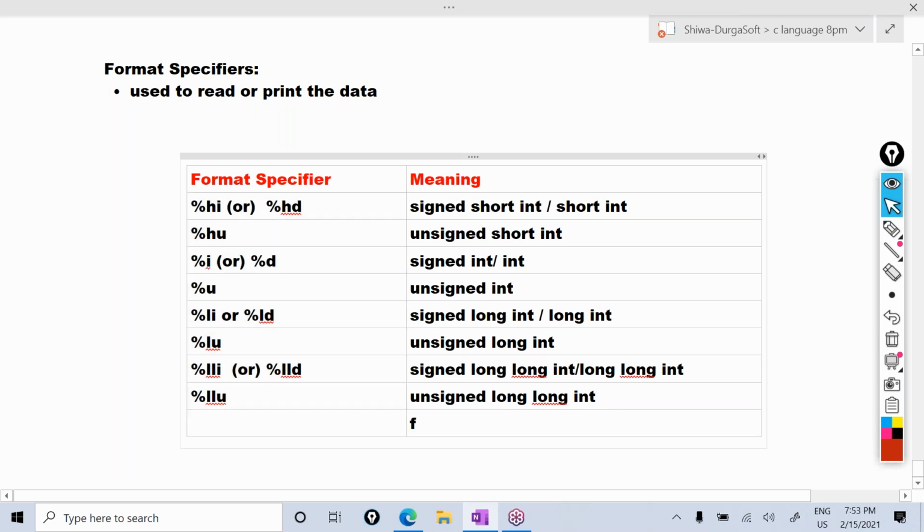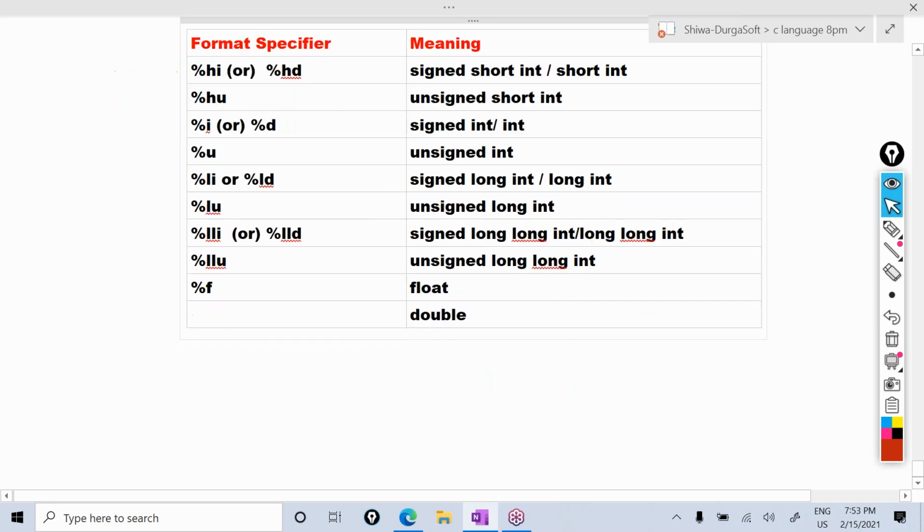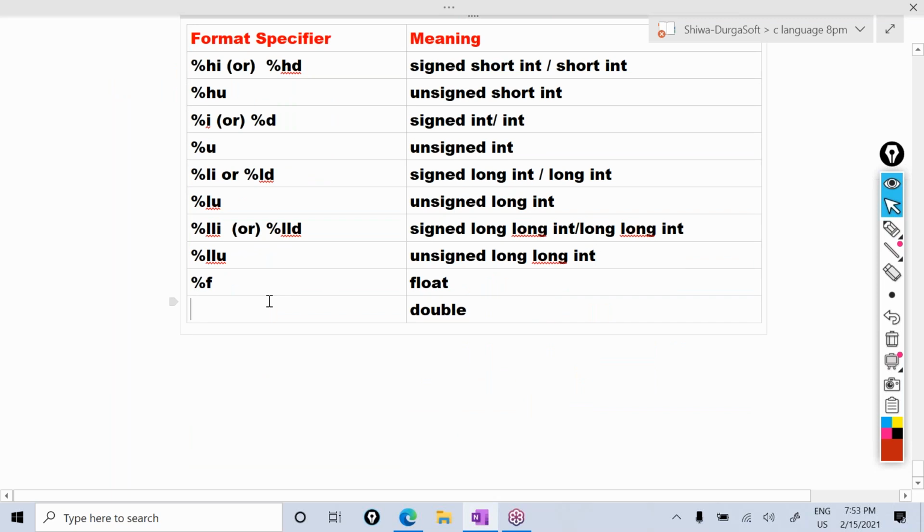Next, for the float, first character is what? F, percentage F, float. Okay, for the double, listen. For the double, percentage LF. For the long double, percentage capital L F.